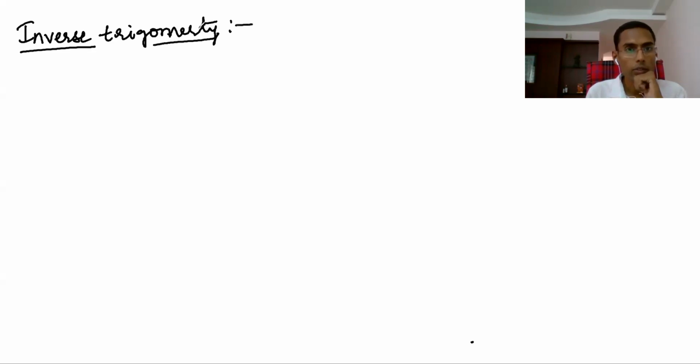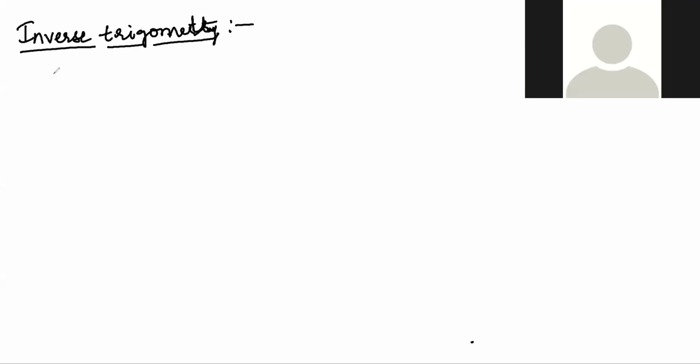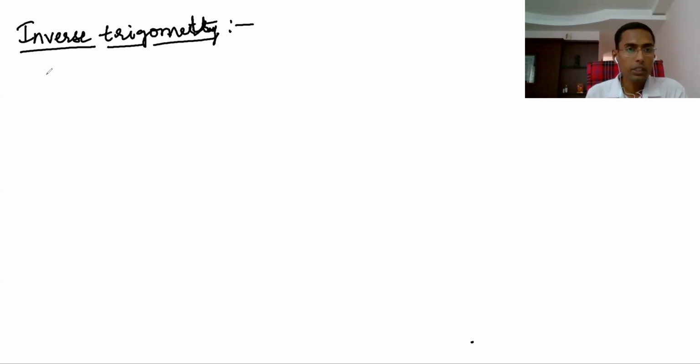Inverse trigonometry. Already, because you know trigonometry, inverse trigonometry comes from trigonometry, no? First, inverse trigonometry means you should know inverse trigonometric functions: sine inverse x, cos inverse x, tan inverse x, and so on. These are inverse trigonometric functions, right?